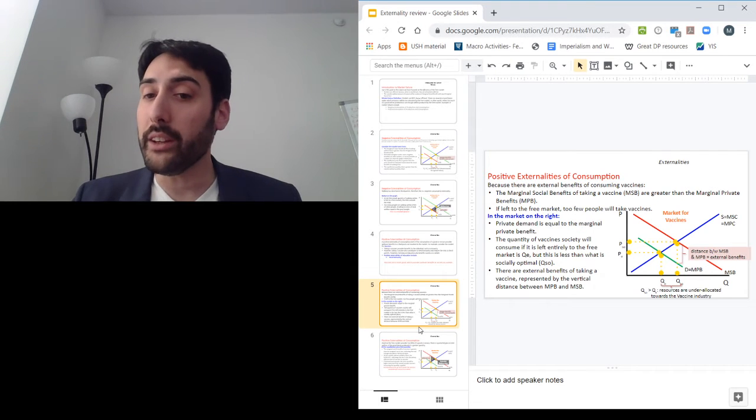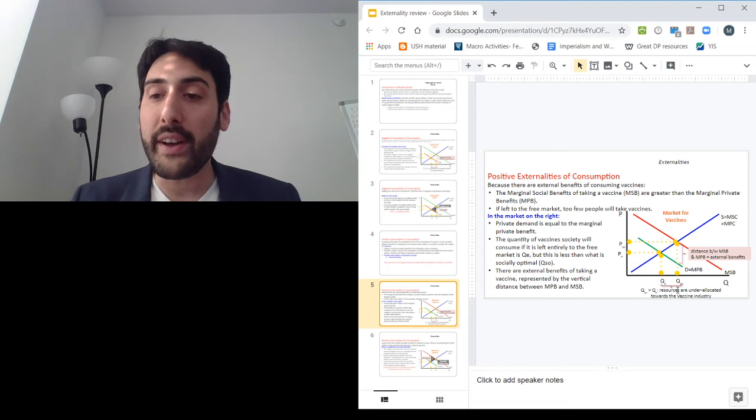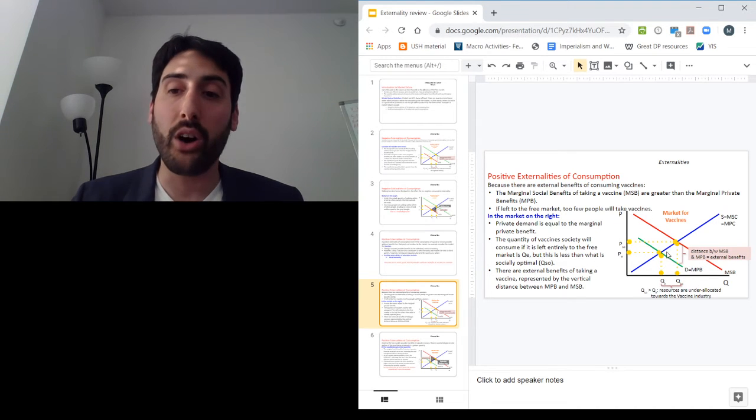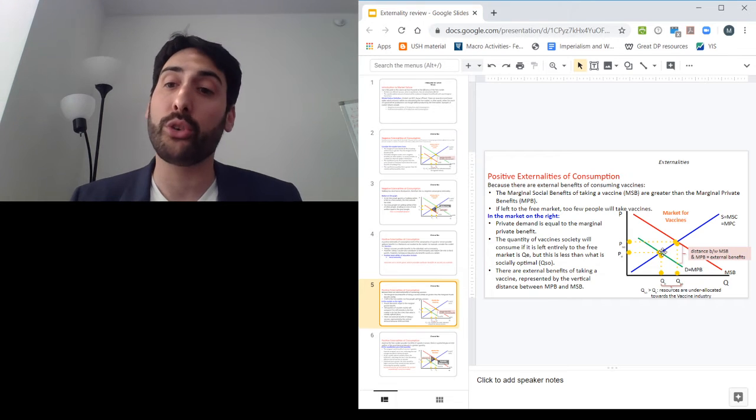So here we could see this on the graph. Right? If we just factored in private benefits and private costs, QE is below the quantity that is socially optimal.